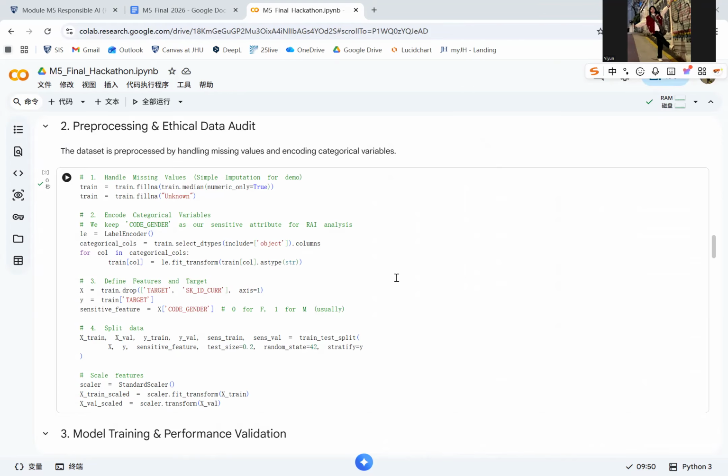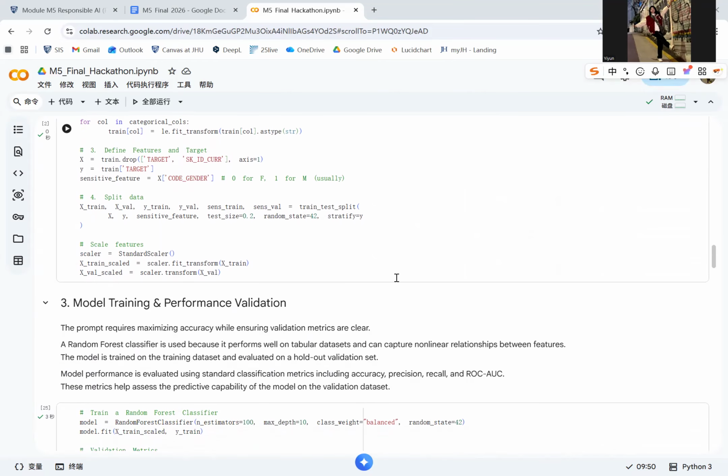One important design decision was that I kept the gender variable, called gender, in the dataset. This variable was not included primarily to improve predictive performance, but rather to allow fairness auditing later in the process. In responsible AI workflows, identifying sensitive attributes such as gender is really important because it allows us to examine whether the model behaves differently across demographic groups.